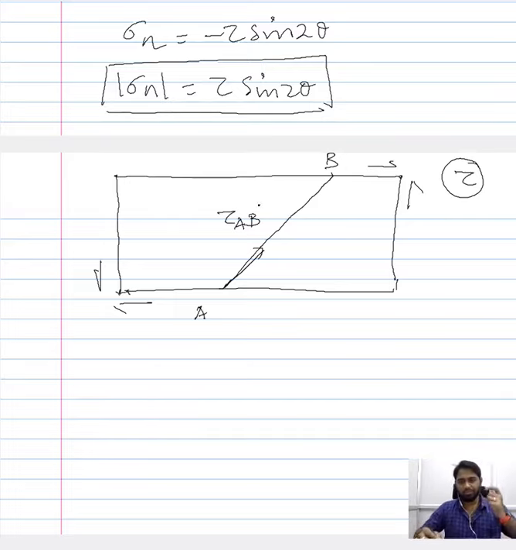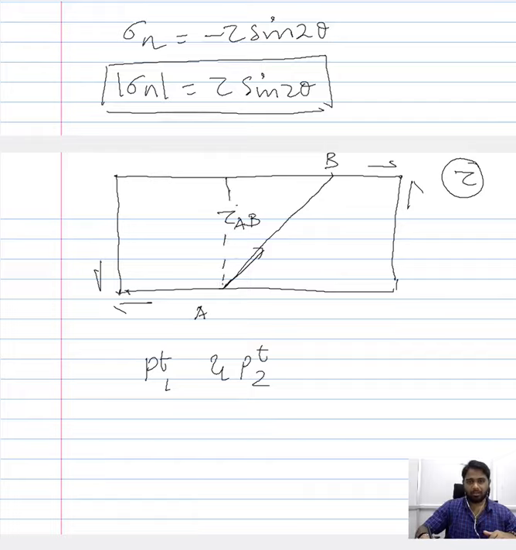Previously we considered 2 loads, P1 and P2. Here we will consider T1 and T2. These are tangential loads that will be acting along AB. And we already have a perpendicular line that helps us quantify theta here. So we have this AC here and D here that helps us quantify this theta. This angle here, we saw it is 90 minus theta, and this angle here is nothing but theta. Now the load acting along AD is PAD. We saw that since this is theta, this is 90 minus theta.